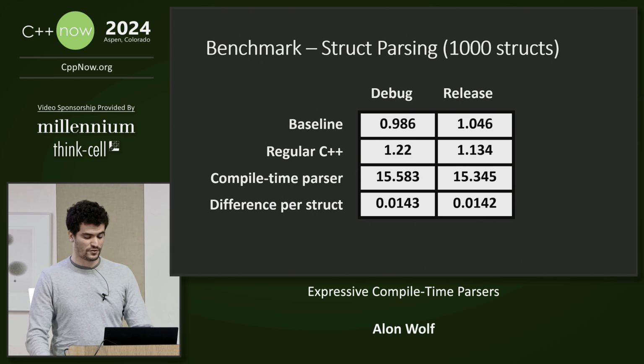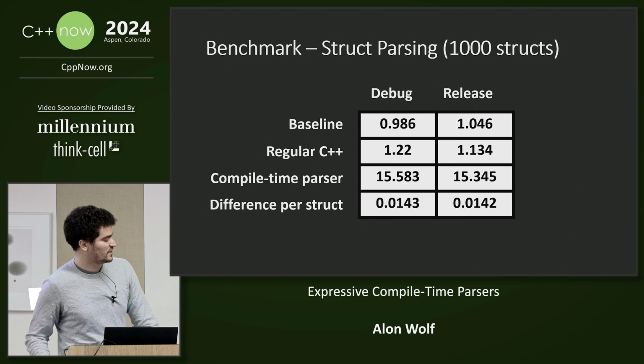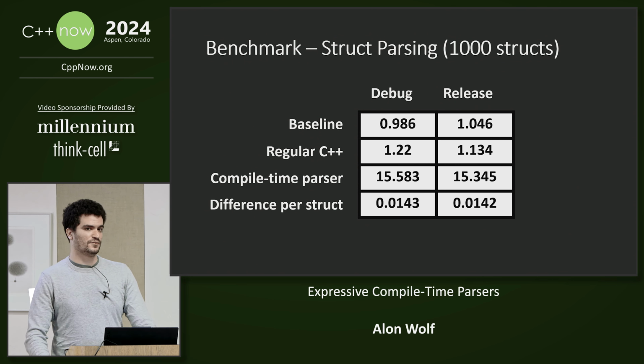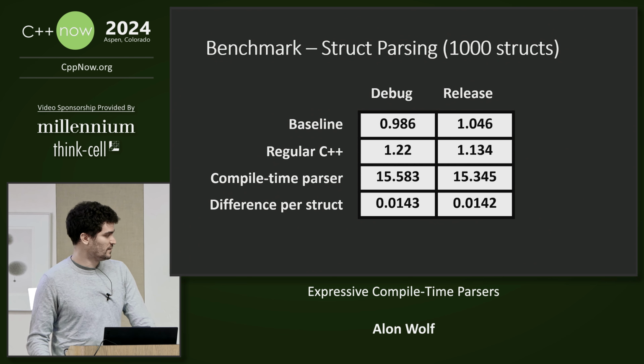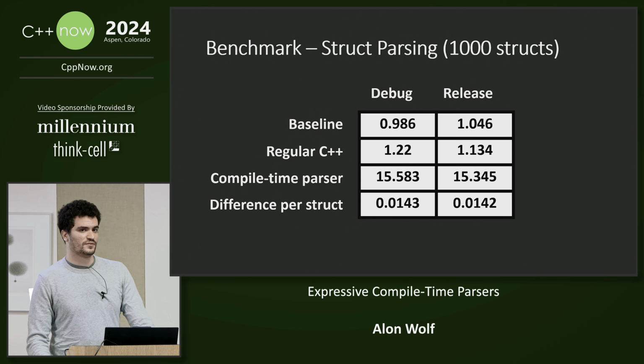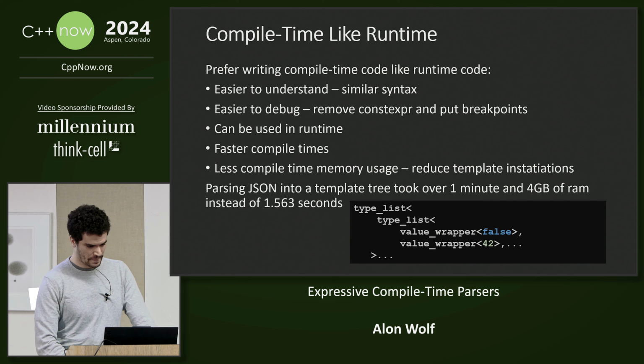And it's good to know that the compilers are very well optimized for this task. And the compile time parser implementation overall adds around 14 seconds over the baseline, which averages to around 14 milliseconds per struct.